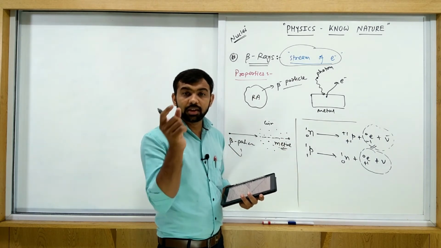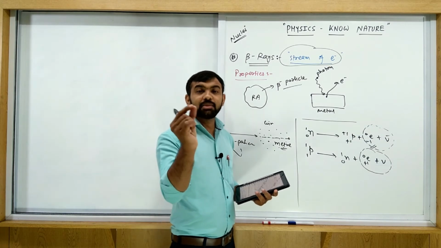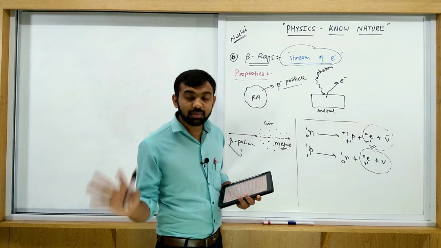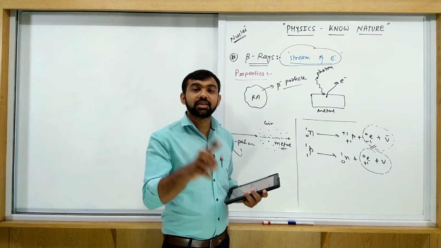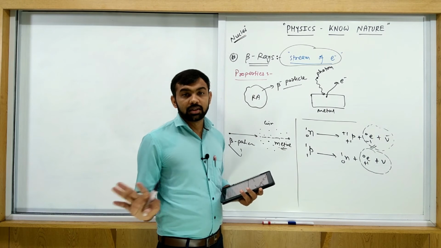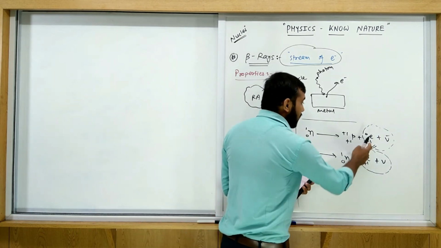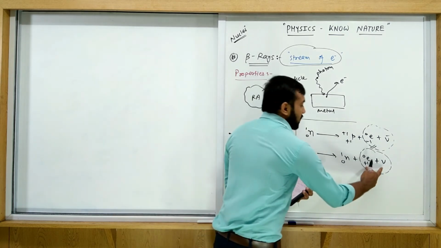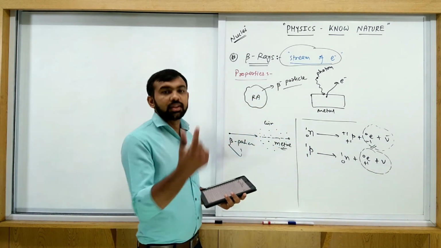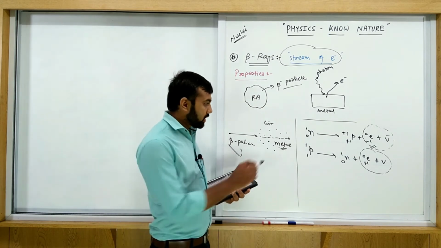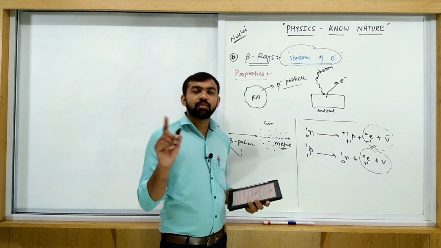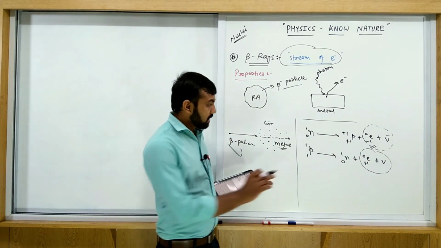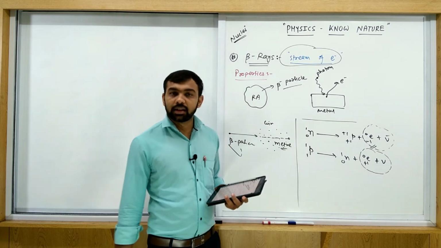Only which parameter is the same for all beta particles? Maximum kinetic energy of the beta particle is the same for all beta particles. But if a particle comes out with some kinetic energy, then this kinetic energy is different because of the sharing of kinetic energy. Only Kmax is the same for all beta particles, nothing else. So write down Kmax is same for all beta particles.